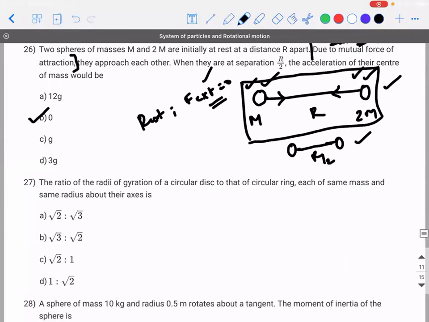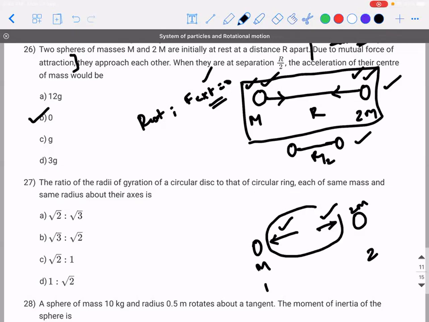Sir, I have a doubt, sir. Please tell me. Sir, is the gravitational force always from the center of mass of an object? No. Gravitational force will actually act along the line joining these two masses. This capital M, if I take this as first and this as second, capital M will try to attract 2m in the leftward direction. 2m will try to attract M in the rightward direction. Generally, these two forces put together will be nullified.